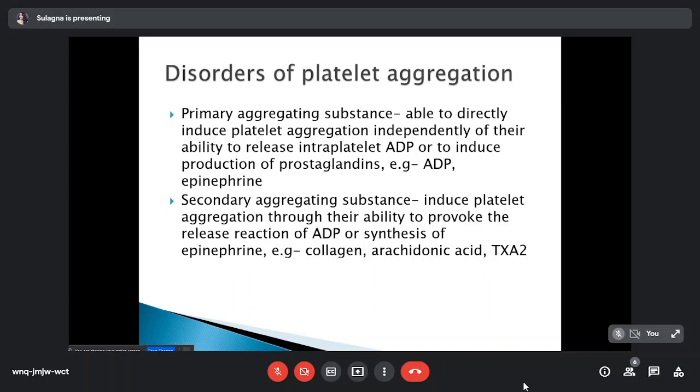So primary aggregating substances, ADP and epinephrine, in aggregometer study produce a biphasic curve composed of both primary and secondary waves. Secondary aggregating substances can produce only a monophasic curve consisting of only the primary wave.